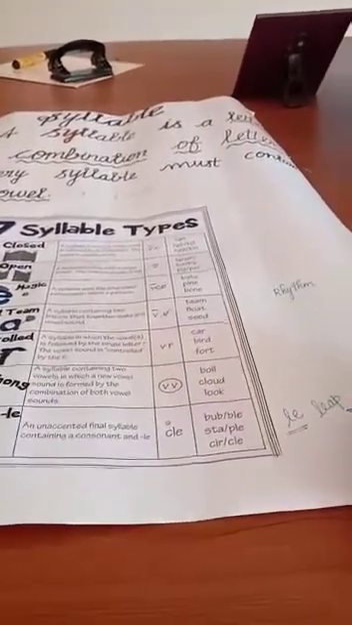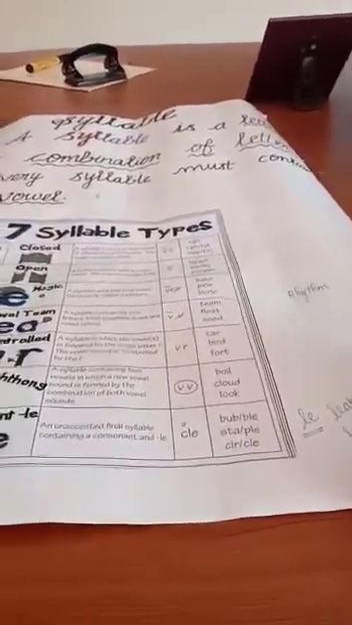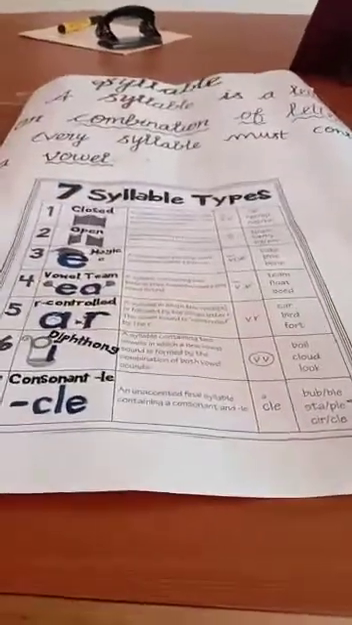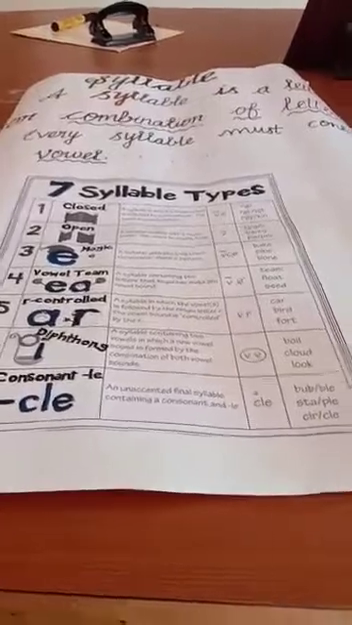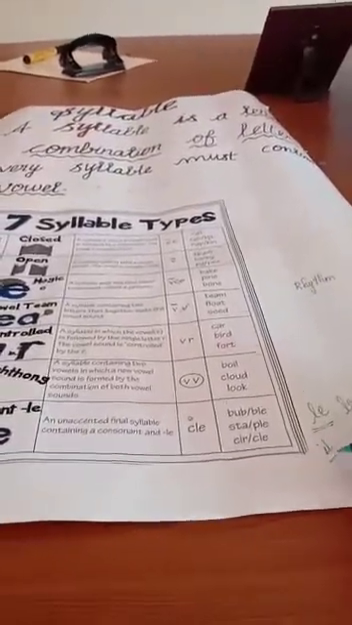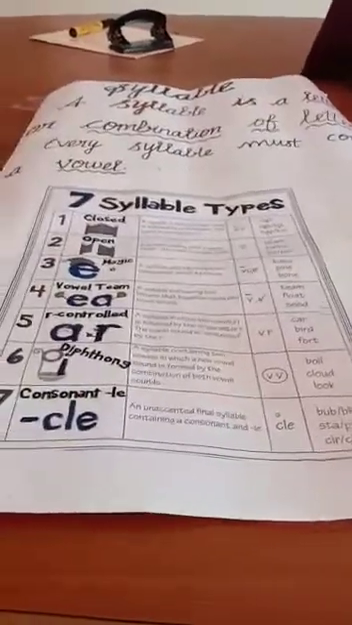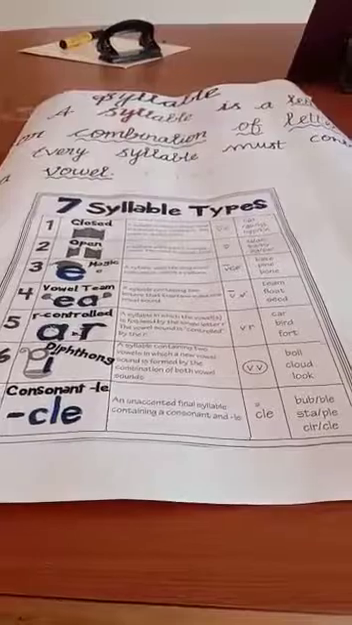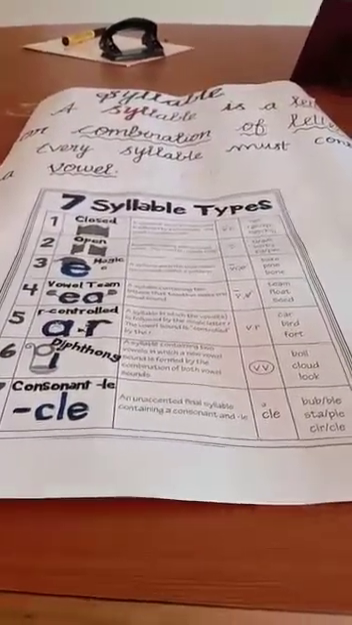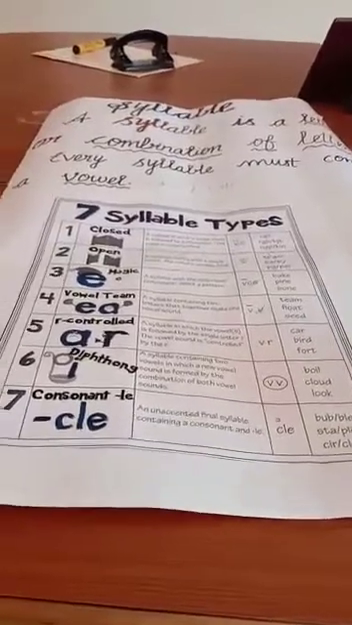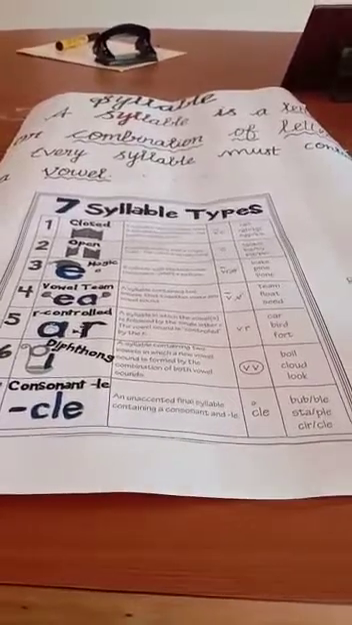L-E, lee sound, leap. Then L-E-A-S-E, lease. But how does the sound come here? Check it. Bubble, it has given the ill sound, isn't it? Instead of lee, what sound is given to us? Ill. Bubble, staple, circle, ill. This LE sound is not lee. There it is pronounced as the ill sound. Bubble, staple, circle.